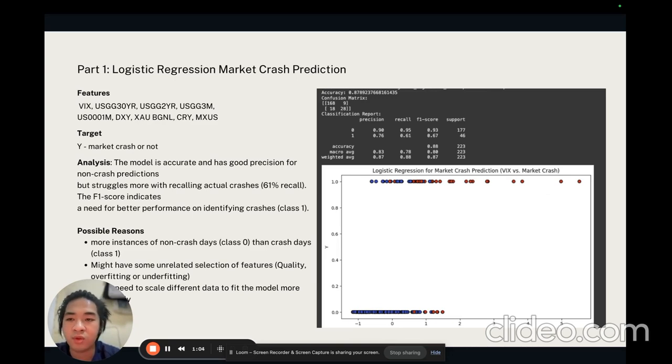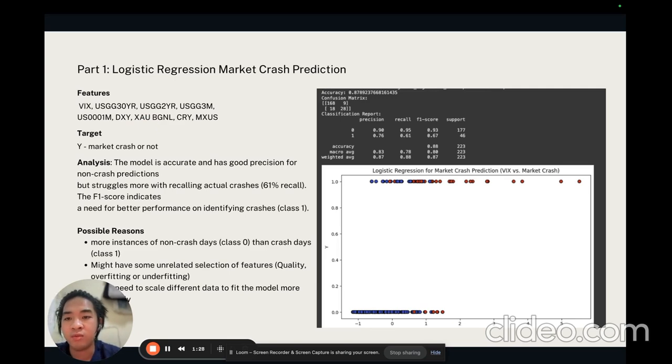Here I'm going to go over some of the features that I used to build the logistic regression. The features mainly include the VIX, which shows the rate of change of the market crashes that are happening, and some bonds. DXY is the dollar pricing compared to the European countries.